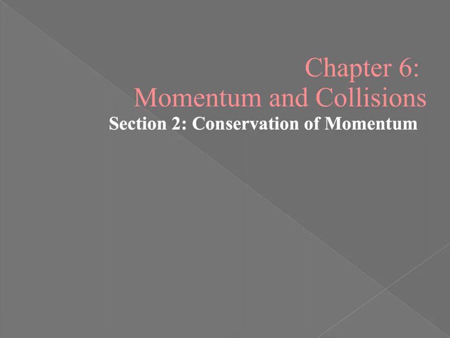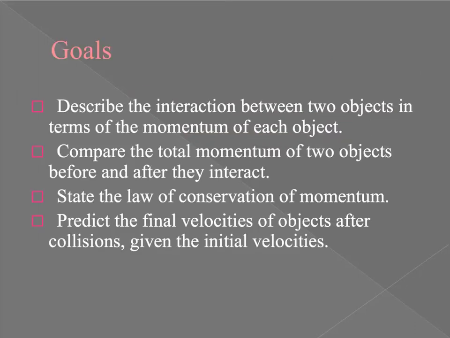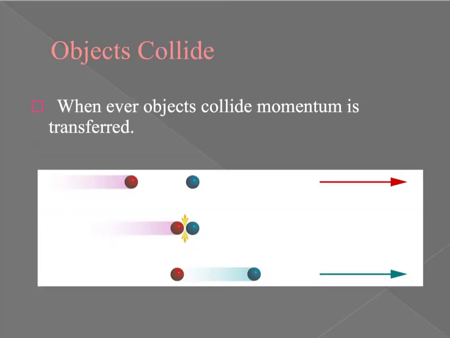Welcome to Chapter 6, Section 2. This is Conservation of Momentum. So what we're going to do is describe the interaction between two objects in terms of their momentum. We're going to compare the total momentum before and after. We'll look at the law of conservation of momentum, and later we'll use this to predict final velocities of objects after collisions if we know their initial velocity.